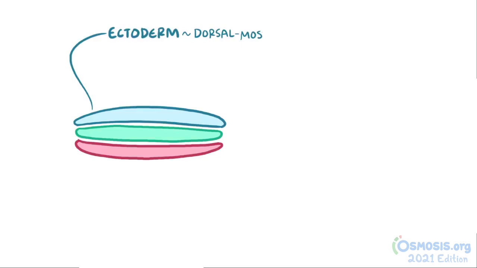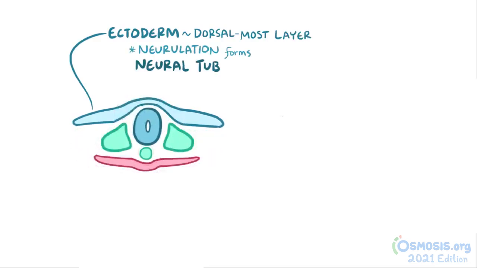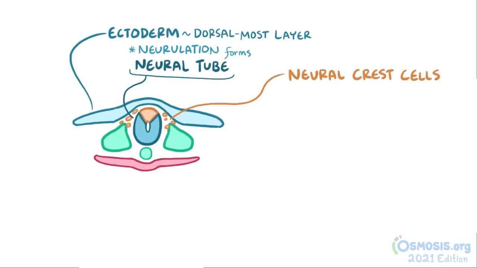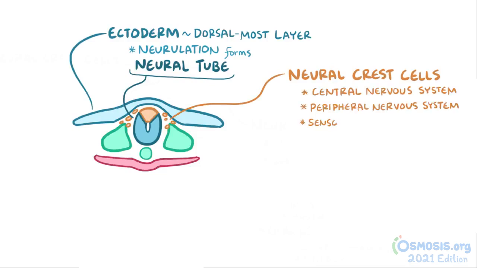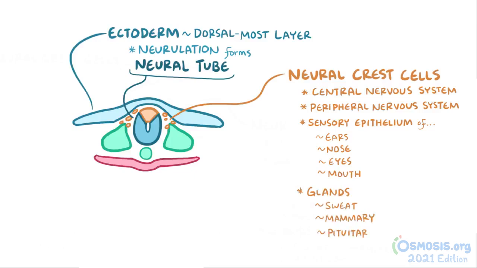Alright, as a quick recap, the ectoderm is the dorsal-most germ layer, and through a process called neurulation forms the neural tube. From the neural tube, neural crest cells migrate to help form the central nervous system, the peripheral nervous system, the sensory epithelium of the ear, nose, eye, and mouth, as well as glands like the sweat glands, mammary glands, and the pituitary gland.